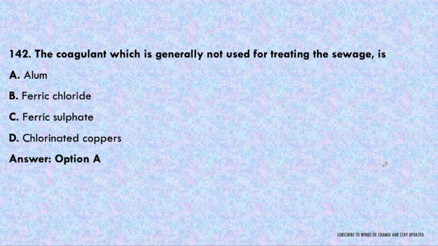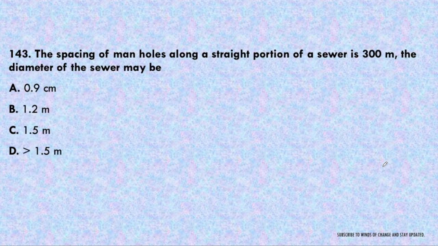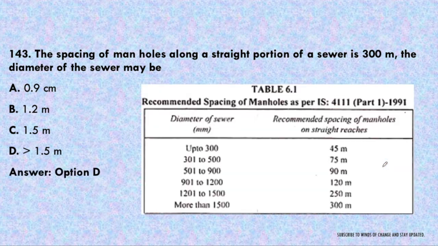Next question. The spacing of manholes along the straight portion of the sewer is 300 meter. The diameter of the sewer may be 0.9 meter, 1.2 meter, 1.5 meter or more than 1.5 meter. So what will be the answer here? It will be option D, that is it should be more than 1.5 meter.